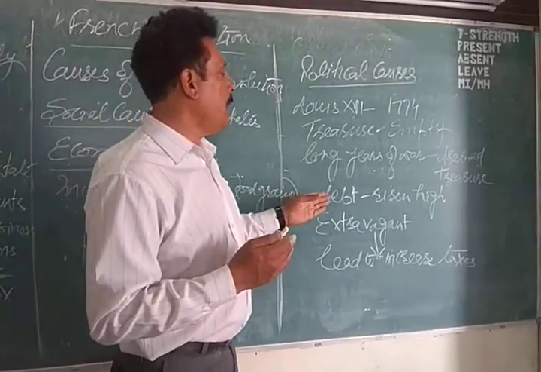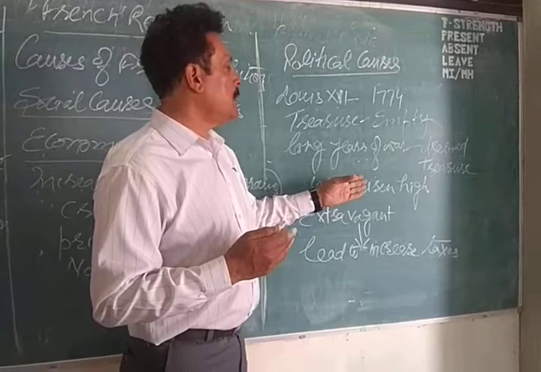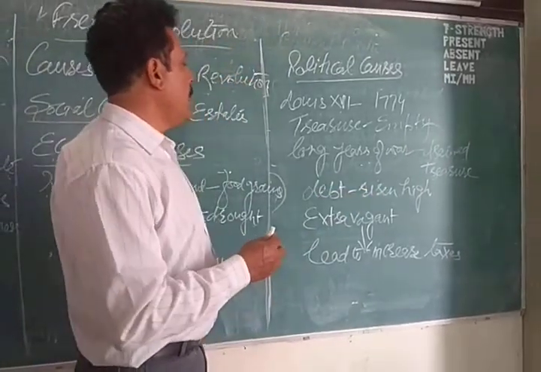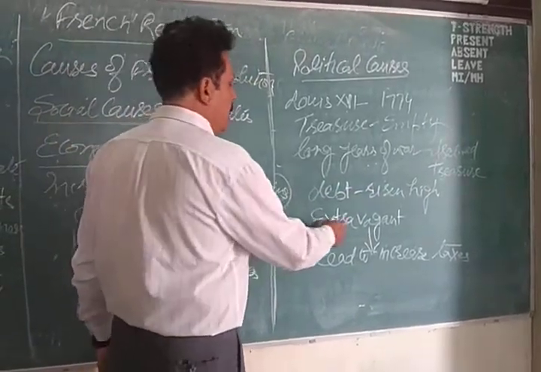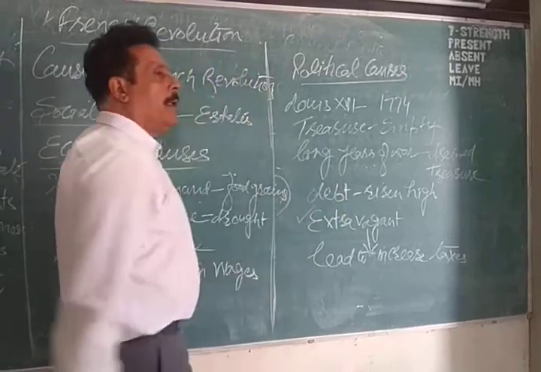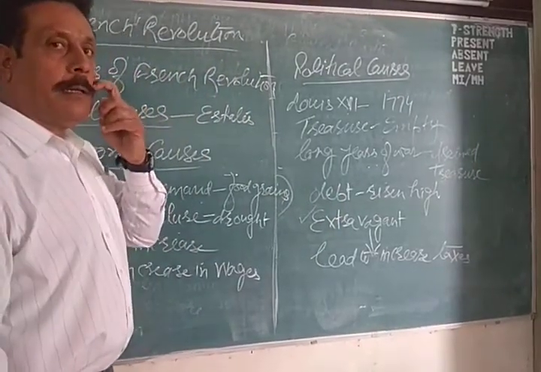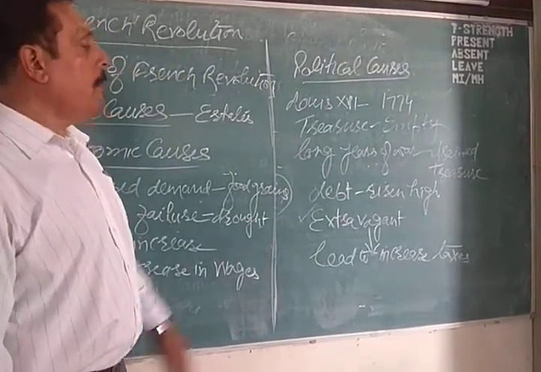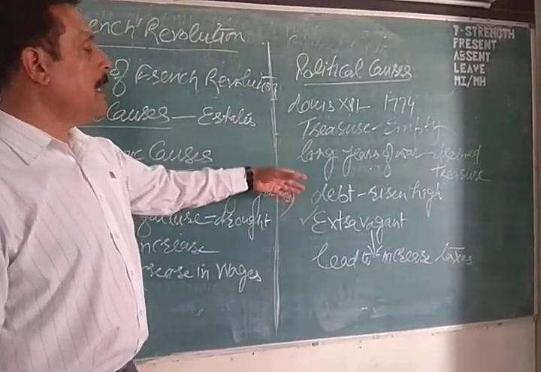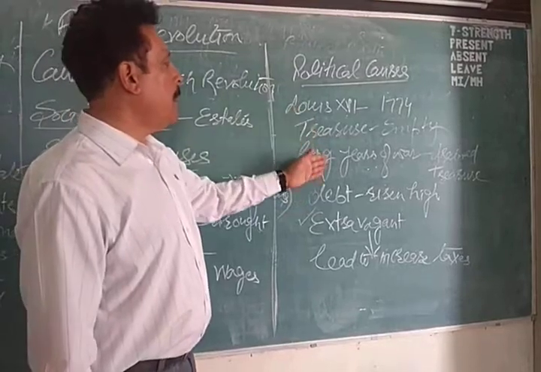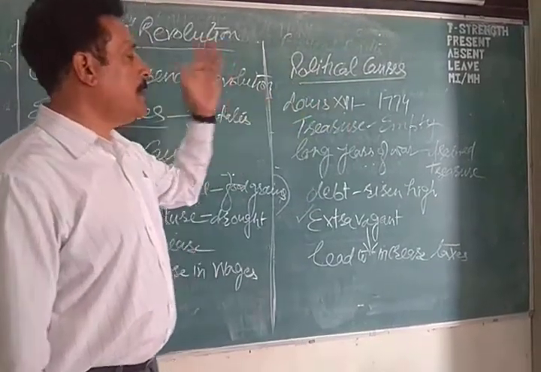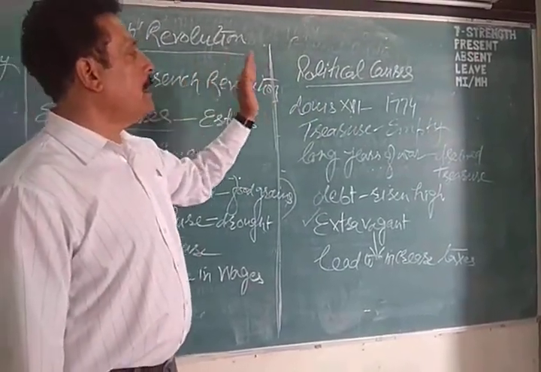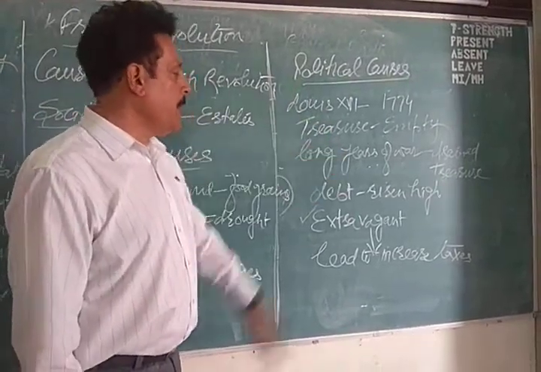So they had taken loans, and that was very high. Another reason was the extravagance of the first and the second estates. A lot of money was spent ruthlessly without worrying about the treasure, about the third estate, and the country was running into debt.